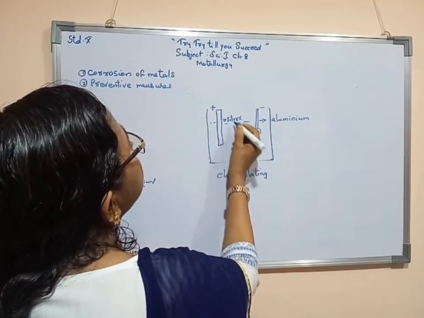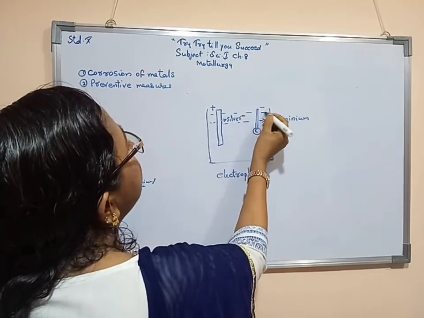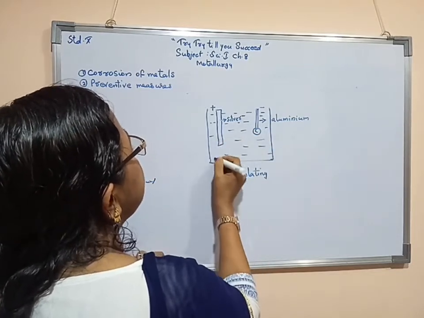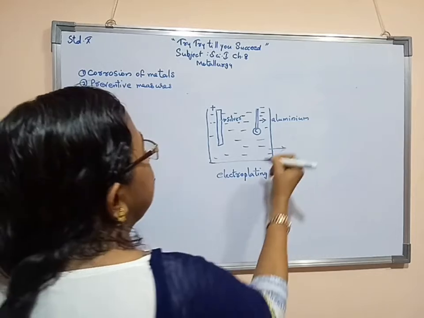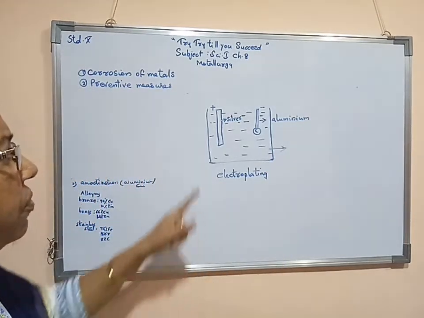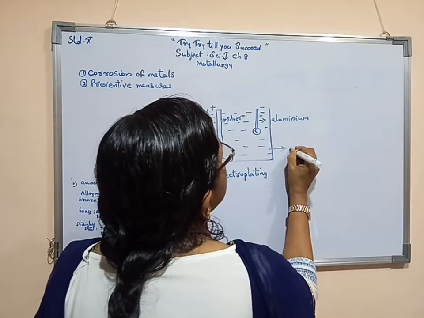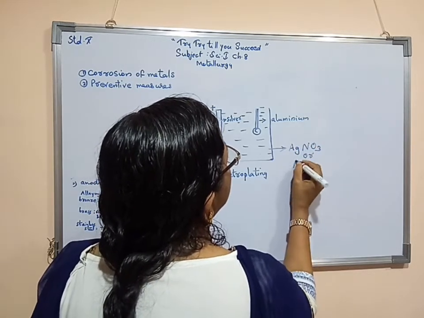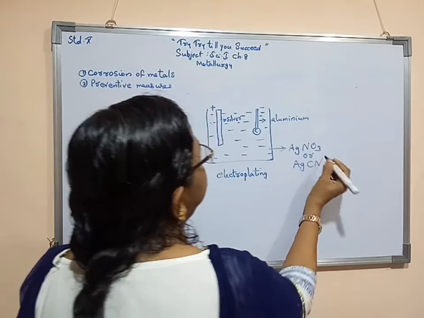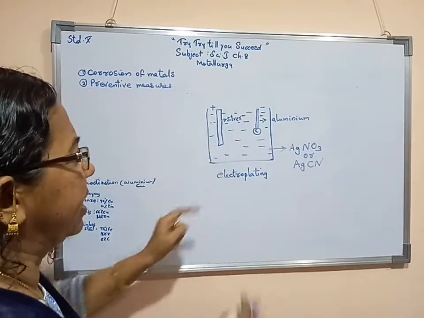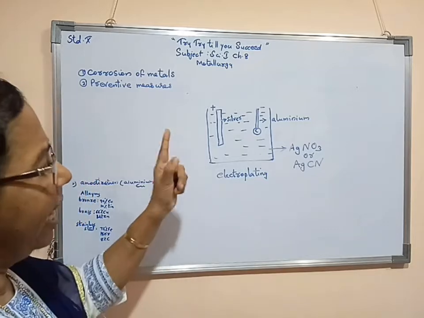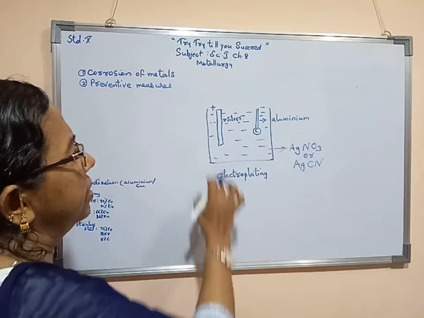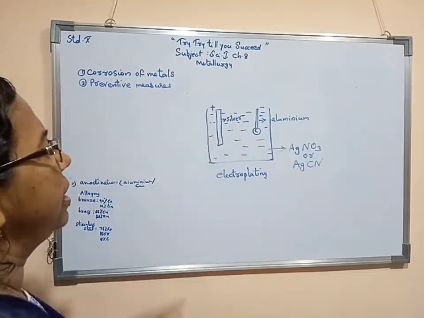Now we have to take one electrolyte. The compound of the electrolyte can be silver nitrate or silver cyanide. Again I am saying, when we take the electrolyte, that electrolyte will have the metallic part of the anode.